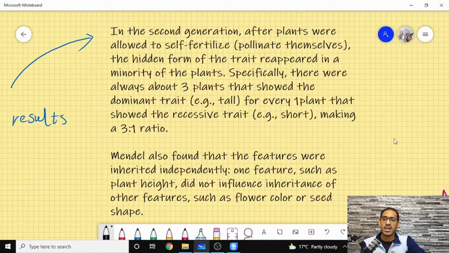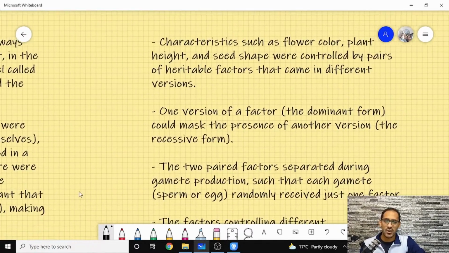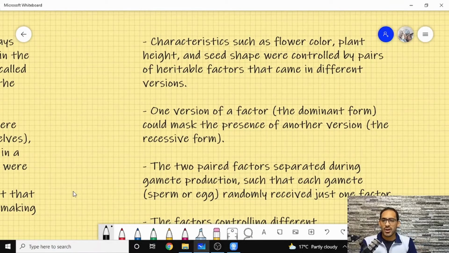So he tried to put it in some rather fancy way. He called that the flower color and the height. They are controlled by a pair of heritable factors that we later called alleles. One version of that factor is a dominant form that could mask and hide the effect of the other version, which we call the recessive form. And these two paired factors separate during gamete production, whether this gamete is a sperm, a pollen grain, or an egg, and the other one receives the other factor, and that happens randomly.